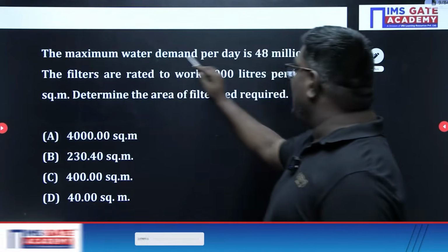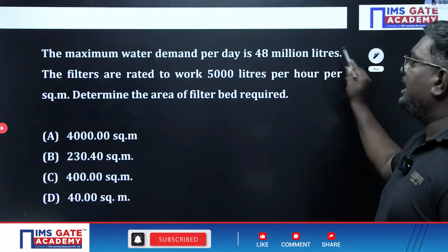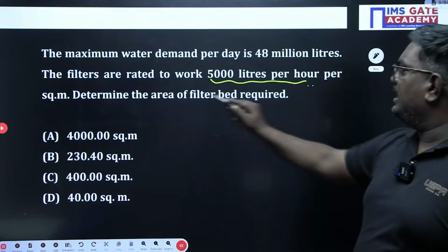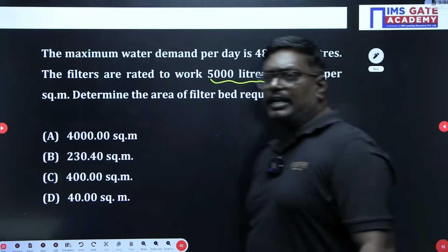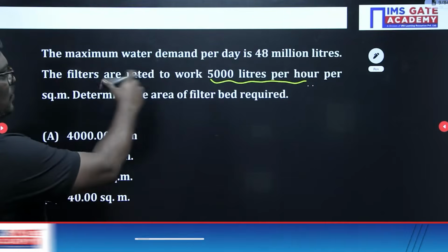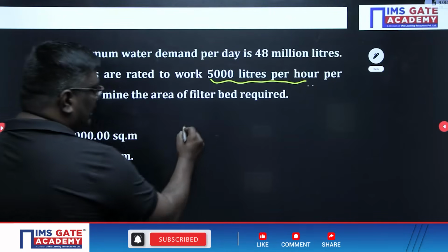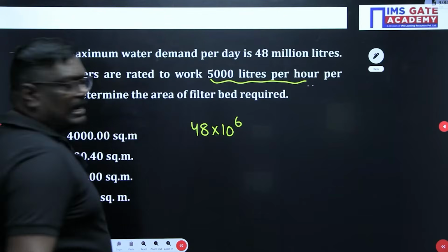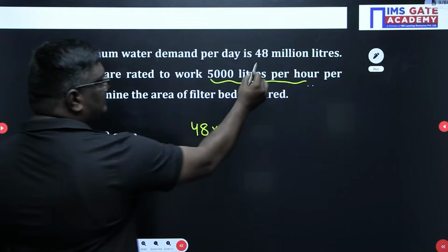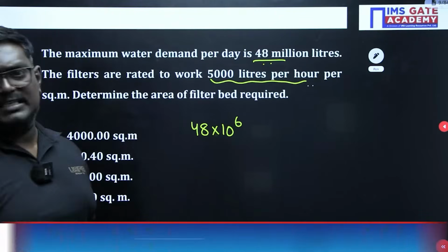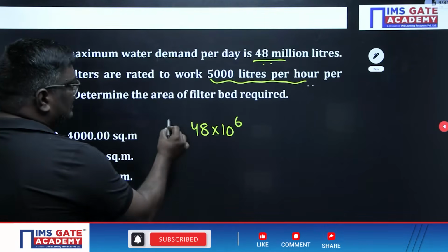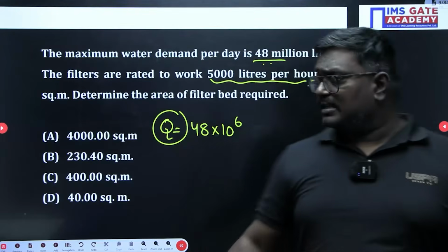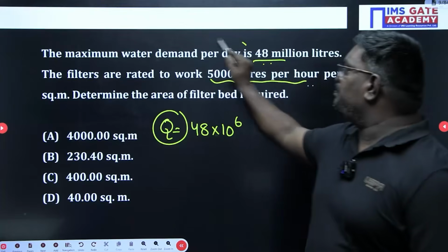Now similarly, the maximum water demand is 48 million liters, and the filters are rated at 5000 liters per hour. Determine the area of filter required. So what is the maximum water demand? 48 million, that is 48 into 10 power 6 liters. This is the maximum water demand, which is nothing but the discharge, but this discharge is per day.